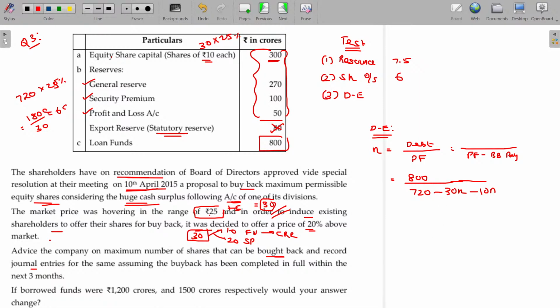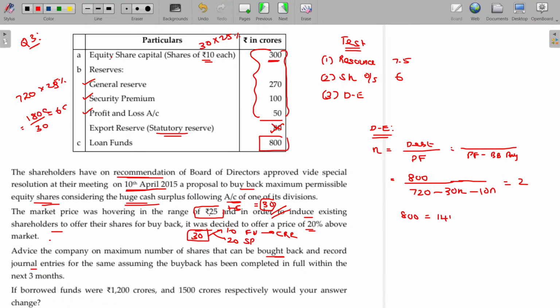Now find out the number of shares here. The debt equity ratio should be 2. Come on, find out the N here. So 800 is equivalent to 2 into 720 minus 40N.